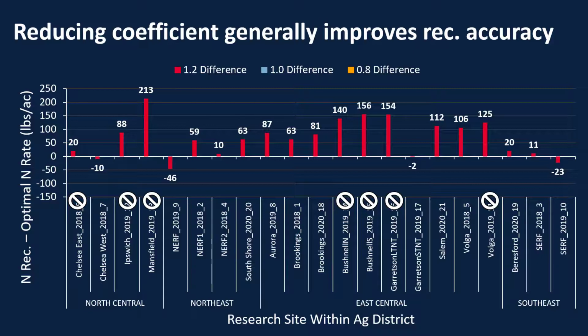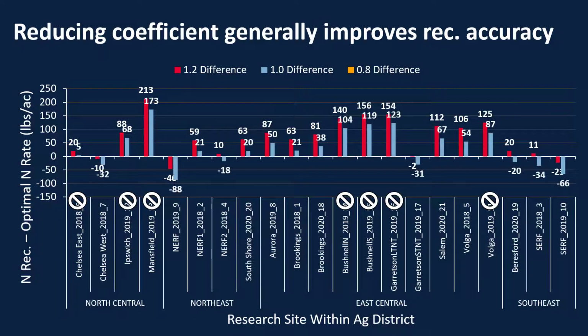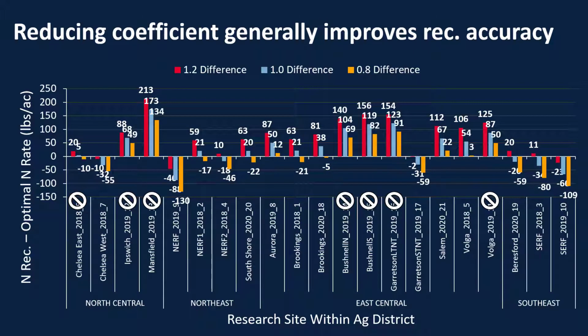Now what if we lower that to 1.0? We see that a lot of these sites get closer to 0. In some sites, they can move farther below the line. Now if we lower that even more to 0.8, we see that in most of these sites we're getting even lower, even closer to 0. However, we're underestimating in some sites even more. So these sites where we tend to be underestimating, as we lower the coefficient, we tend to underestimate even more. However, these sites right here, which is the majority of sites, where we're overestimating with the 1.2, we tend to be getting closer to 0, which is what we want.